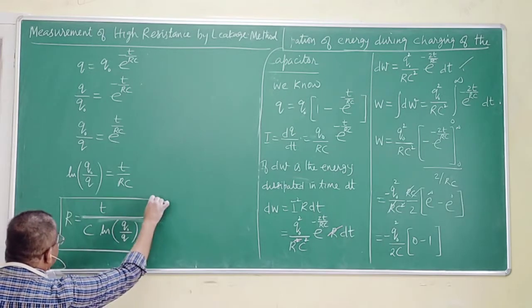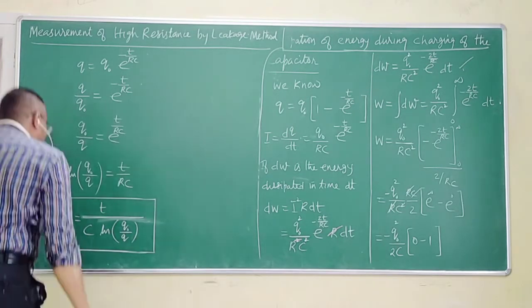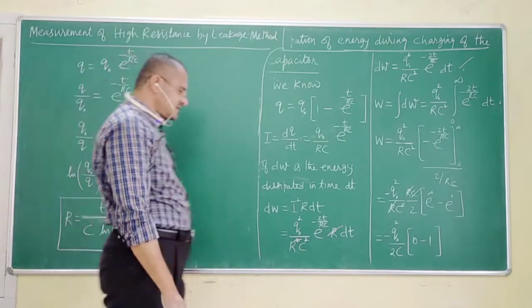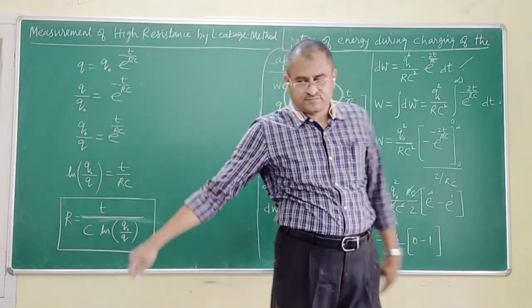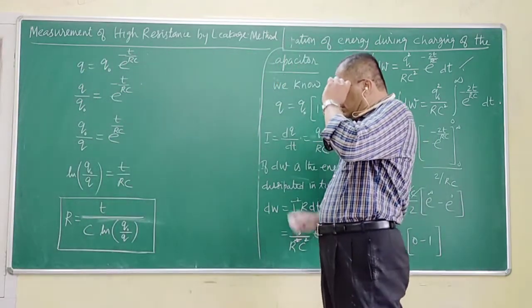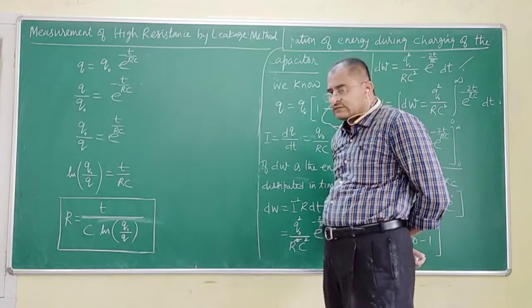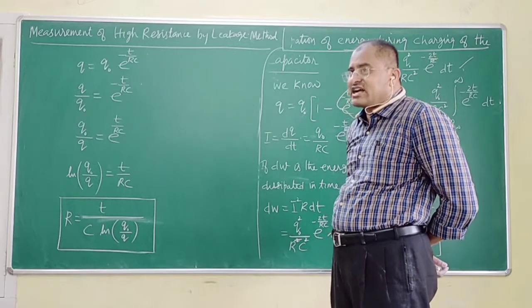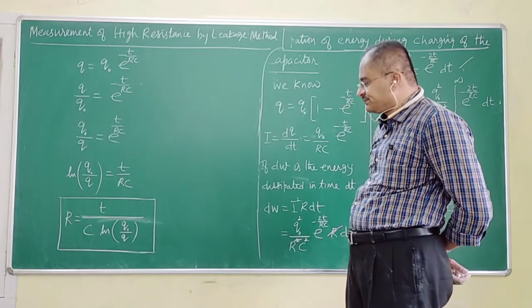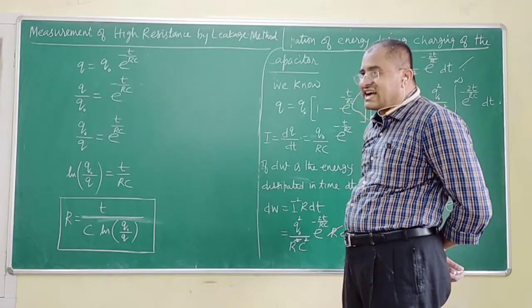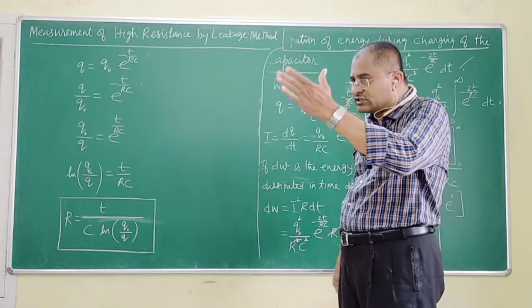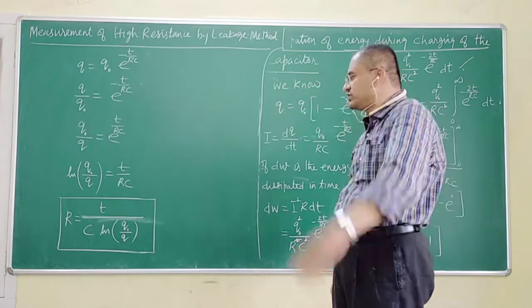My interest lies only in this equation. What is this equation trying to tell me? C is the capacitance, Q naught is the maximum charge that is stored in the capacitor, Q is the charge at any instant of time during the process of decay or discharge.